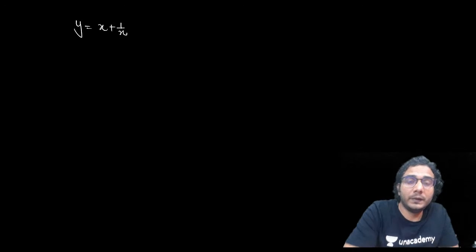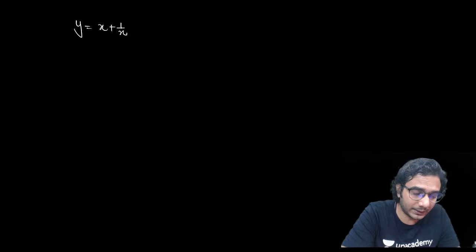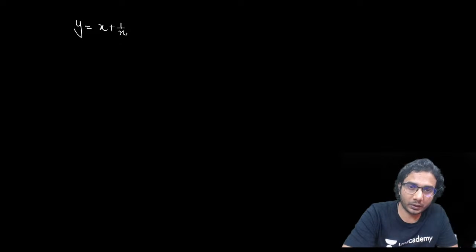And after that, we will be able to plot. So some graphs may have asymptotes, vertical or horizontal or oblique, or they might not have. So just ignore the asymptote part first as of now, and then plot the graph. Okay. Although this function has two asymptotes, one vertical and one oblique. So I'll tell you about that.